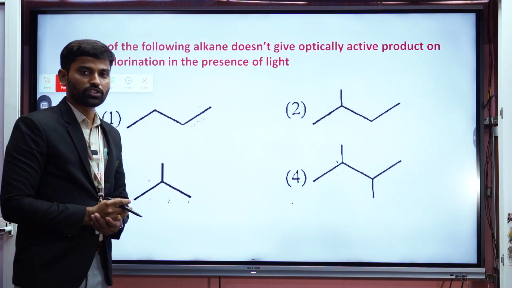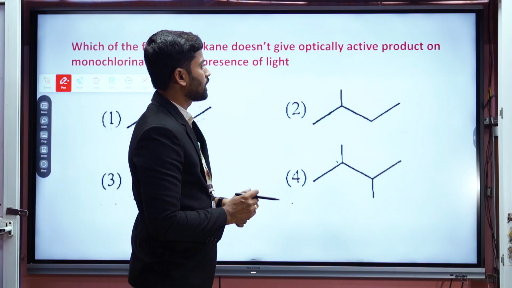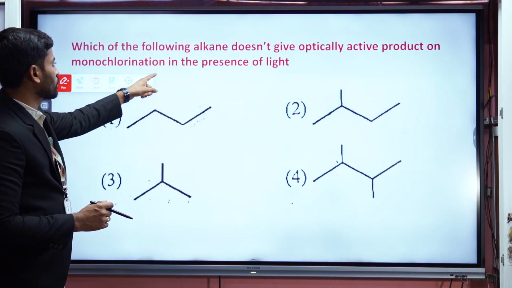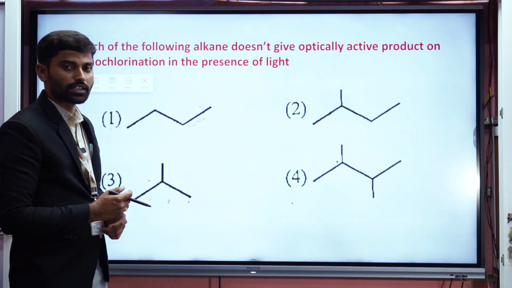Next important question from stereochemistry. Which of the following alkanes does not give an optically active product on monochlorination in the presence of sunlight? Optically active means the compound should contain a chiral carbon.